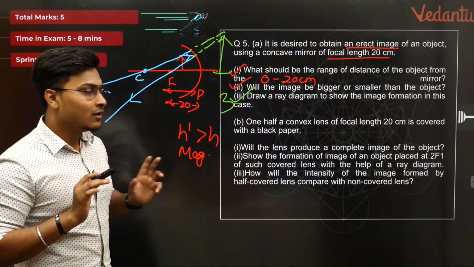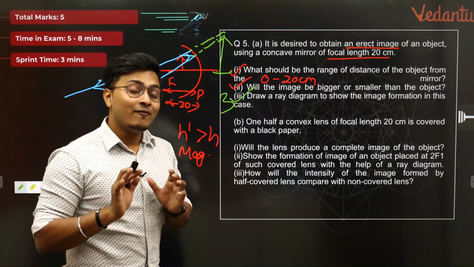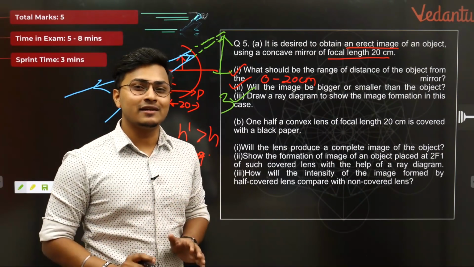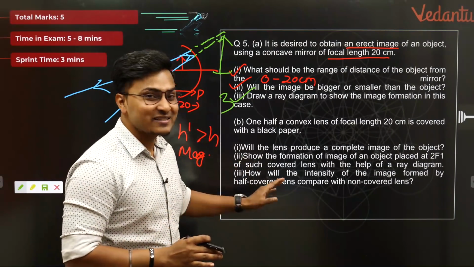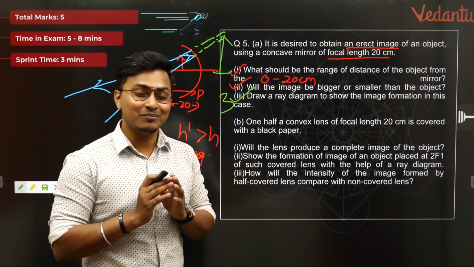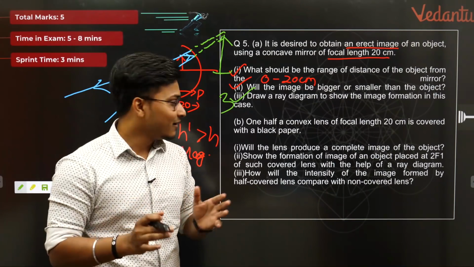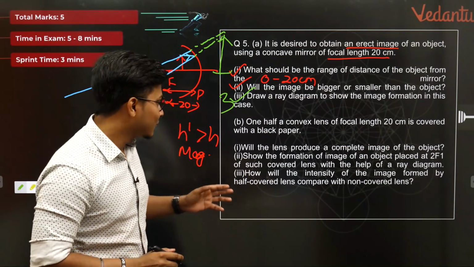मिल गया 3 mark. आगे बढ़ते हैं B part पे. This is one of the most asked questions to me by all of you guys. One of the most asked questions. यहाँ पे बहुत बच्चे मुझे बोलते हैं सर ये मुझे आता नहीं है. Let me tell you how easy it is to do.